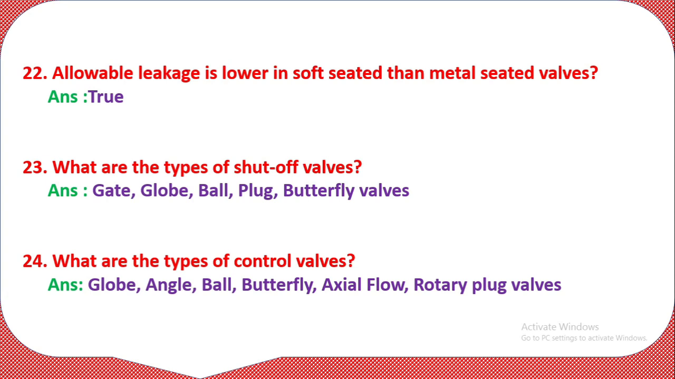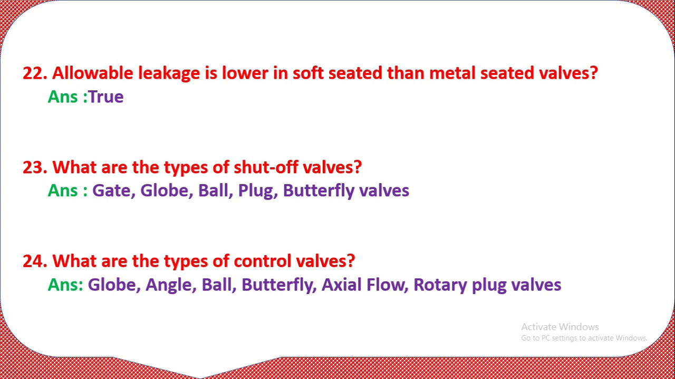Question number 23. What are the types of shut-off valves? You should know the gate, globe, ball, plug, and butterfly valve. So these are the five types of valves, called the shut-off valves: the gate valve, globe valve, ball valve, plug valve, and the butterfly valve.